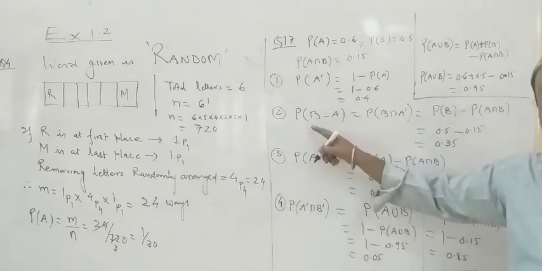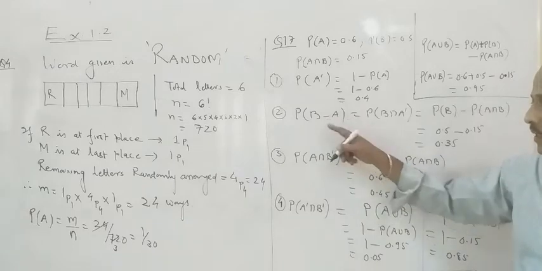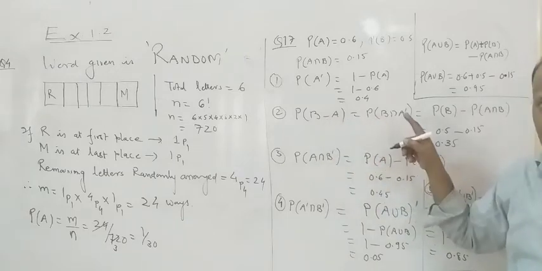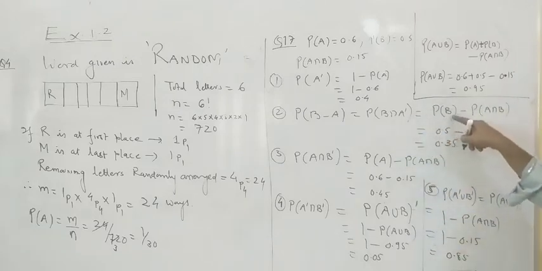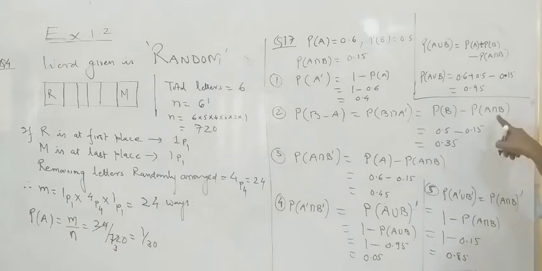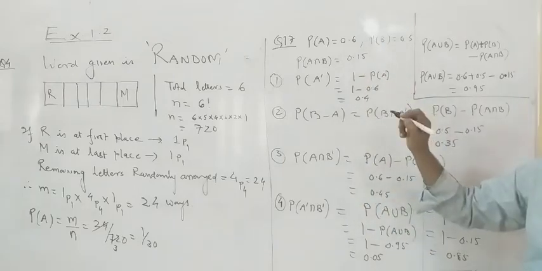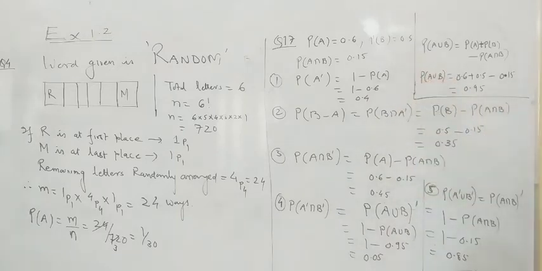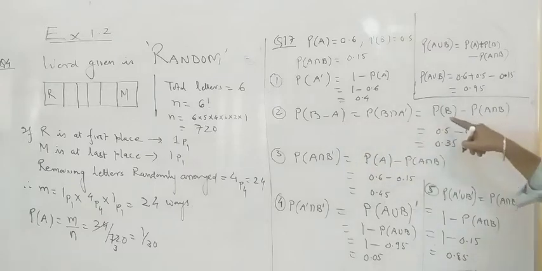Similarly, probability of difference of two events, and in my formula list you can see that this can be written in the form of probability of B intersection A dash, and this can further be modified as probability of B minus probability of A intersection B. These formulas are not properly mentioned in your textbook. That's why I gave you a list of formulas, and I picked up the same question where those formulas will be applicable.